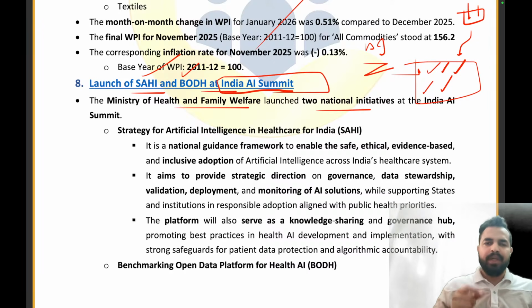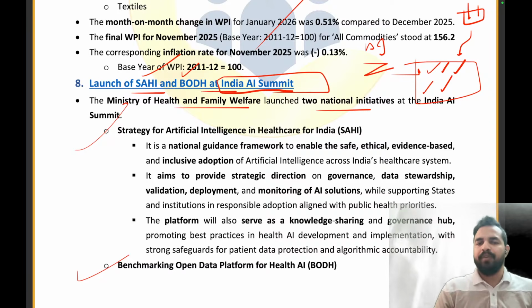So let me tell you that under the Ministry of Health and Family Welfare, two national initiatives have been launched, that is SAHI and BOTH. When it comes to that rule book that I told you, SAHI is that rule book, right, which will carry all these practices which can be done with the help of AI. And then BOTH is basically, my dear friends, a testing of that particular AI ecosystem which will be implemented at a large scale for making use of AI in the medical sector, by just giving anonymized data and seeing how exactly the system is performing, right?